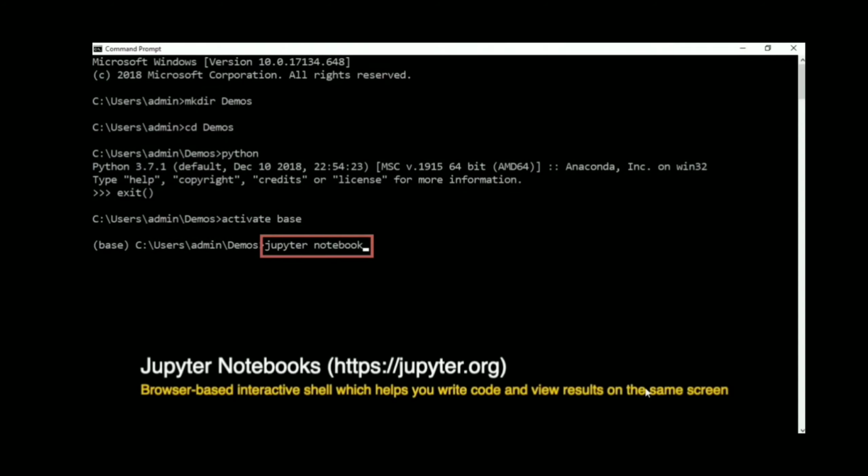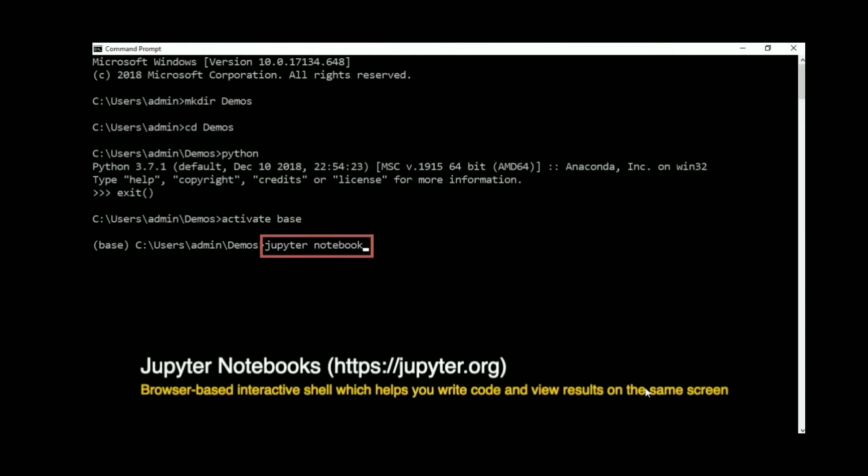So let's deep dive into what Jupyter Notebook is. What exactly does it mean? Well, this is the interactive shell that we will use to type out our Python code. So we will be using Jupyter Notebook as our integrated development environment, that is, IDE. Jupyter Notebooks offer a browser-based interactive shell where you can type in your Python commands within cells, execute those cells, and see the results of your execution there within your browser.